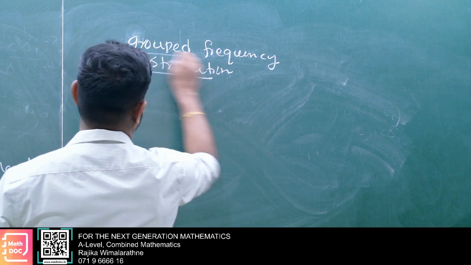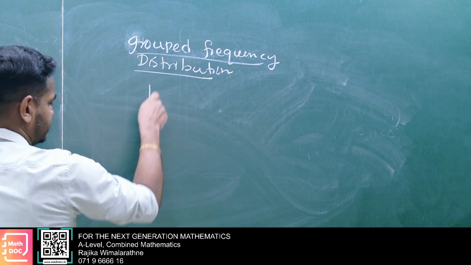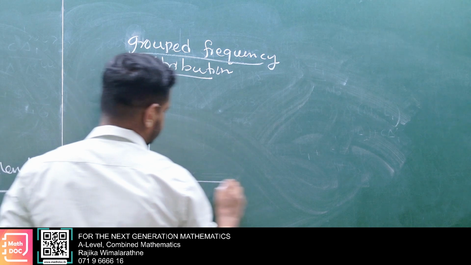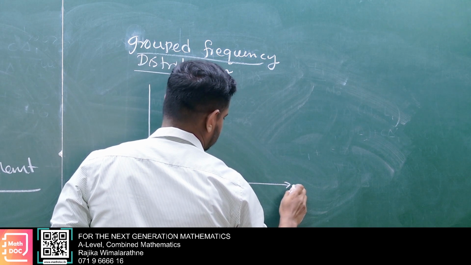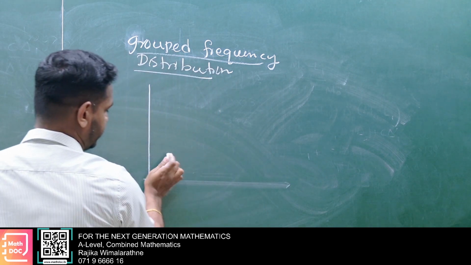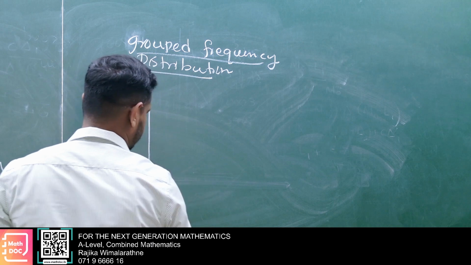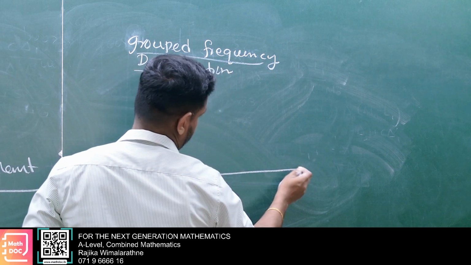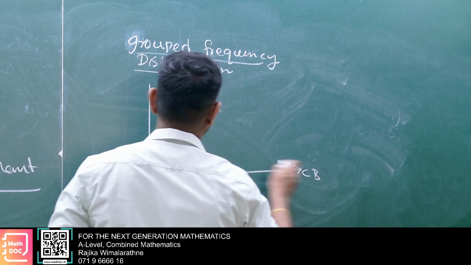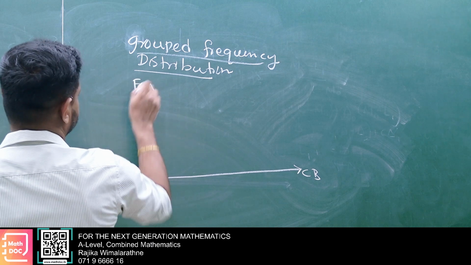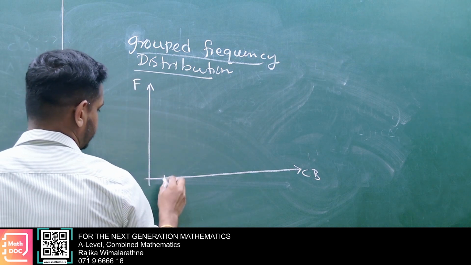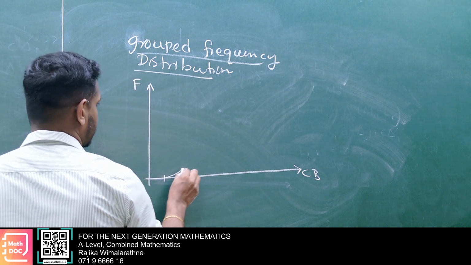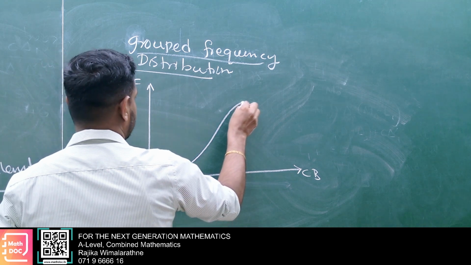Now let's sketch the cumulative frequency graph. You can select either an increasing or decreasing cumulative frequency graph, whichever it is. I'm going to select the increasing cumulative frequency graph. Here, class boundaries, here, cumulative frequency. So the graph will be something like this shape.